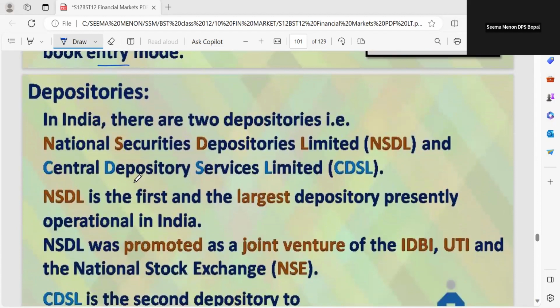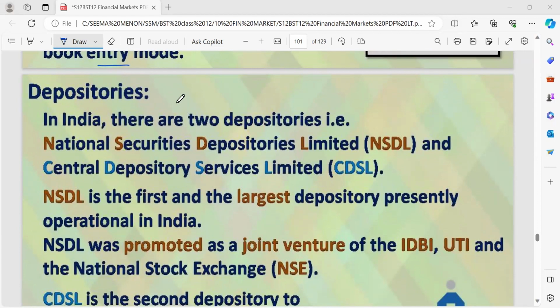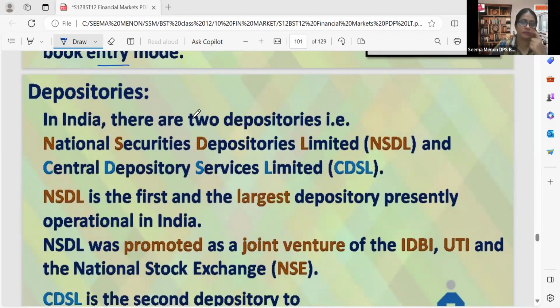Now we continue. In India, there are 2 depositories. Who are the 2 depositories in India? That is NSDL. What do you mean by NSDL?